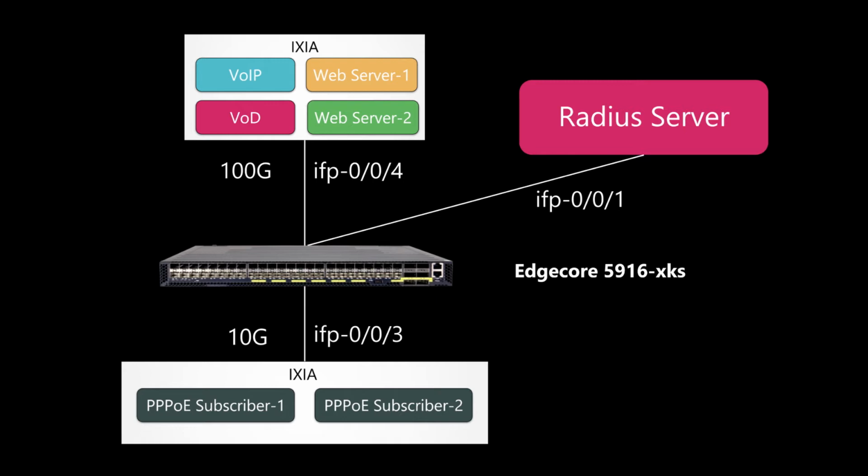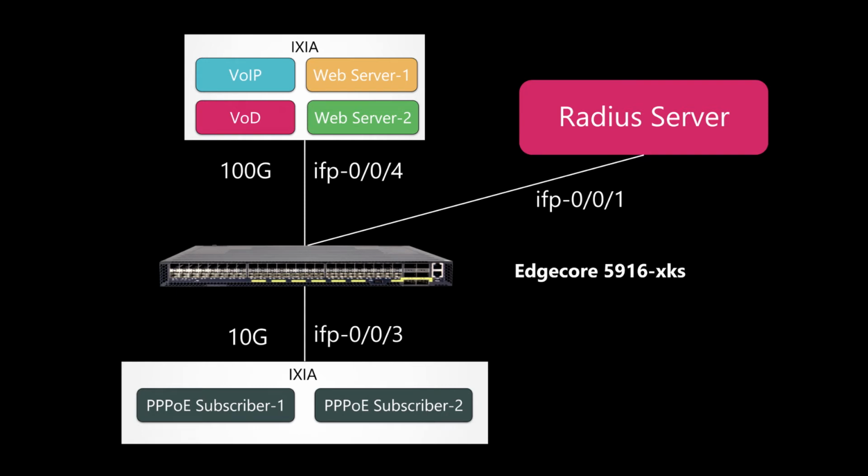Typically in BNG, the interface on which subscribers are expected to log in are referred to as access ports, which usually are 10 gig links. Core facing interface typically will be 100 gig links which attracts traffic from internet. In the current topology, IFP003 is the access interface and IFP004 is the core facing interface. In RBFS, all the physical interfaces are represented in the form of IFP.